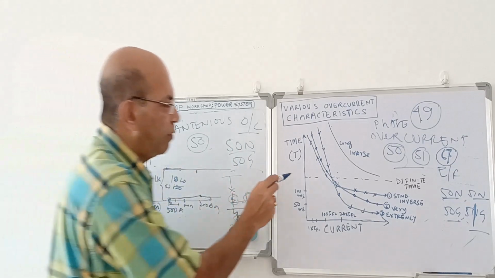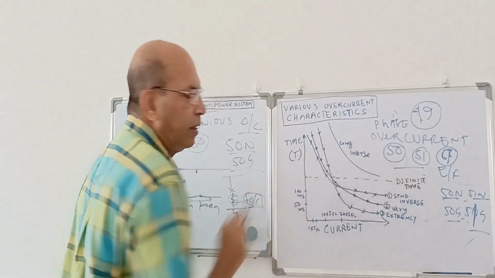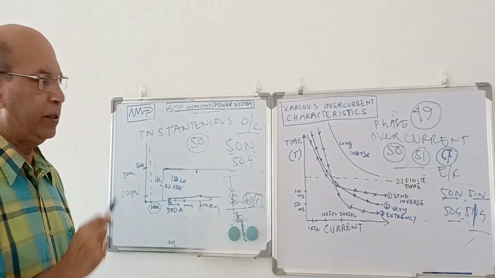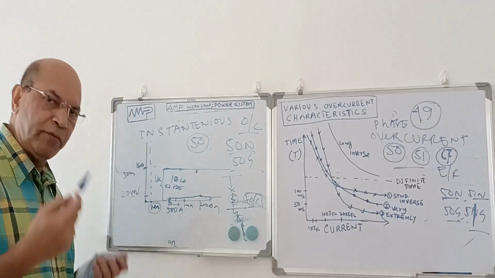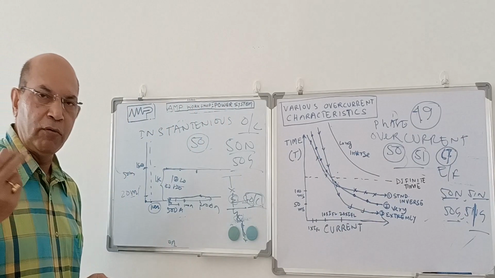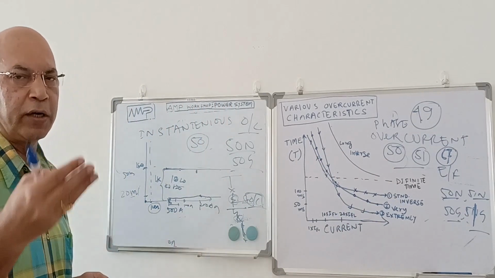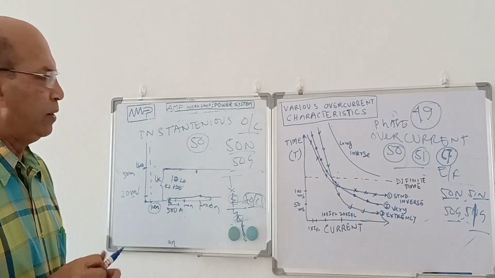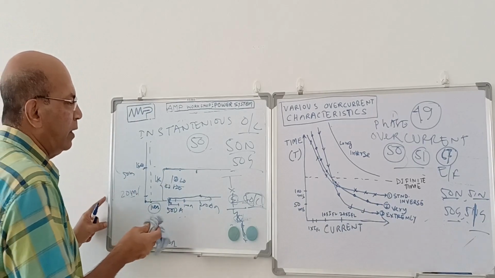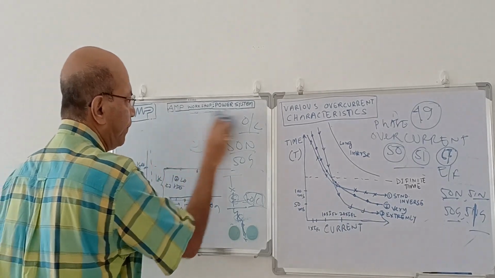The same thing I have drawn over here. This in black color is a definite time overcurrent relay. This is what they do. In case of earth fault, it is the same way. In that case, only one CT will sense the earth fault, and the earth fault relay will be operated in the same way. These are the instantaneous overcurrent and definite time overcurrent.